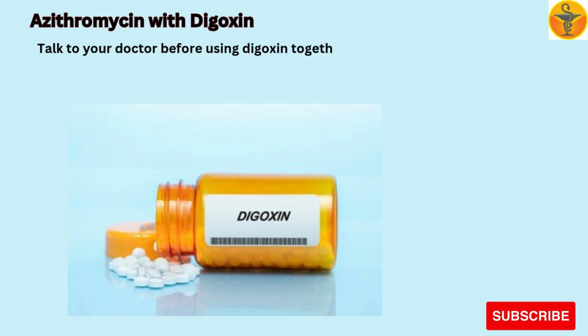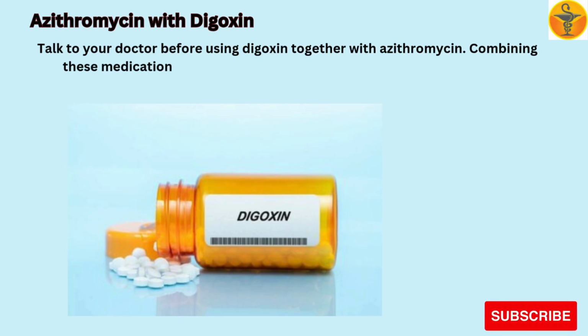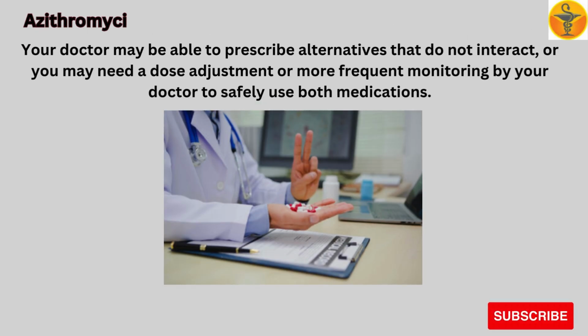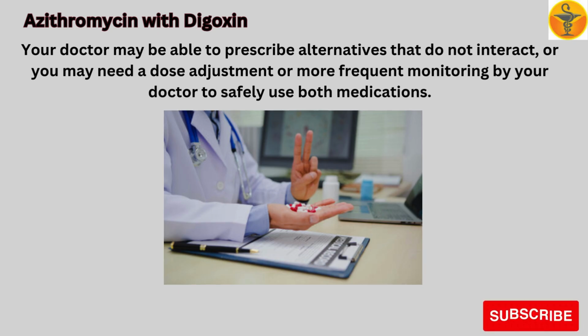Moderate, azithromycin with digoxin. Talk to your doctor before using digoxin together with azithromycin. Combining these medications may increase the blood levels and effects of digoxin. Your doctor may be able to prescribe alternatives that do not interact, or you may need a dose adjustment or more frequent monitoring by your doctor to safely use both medications.